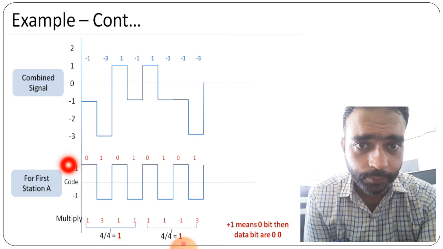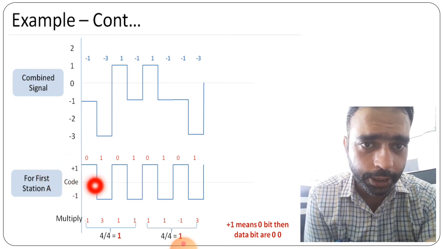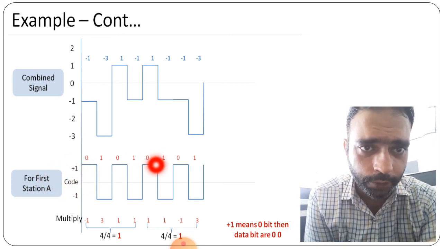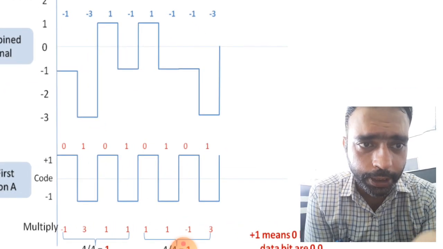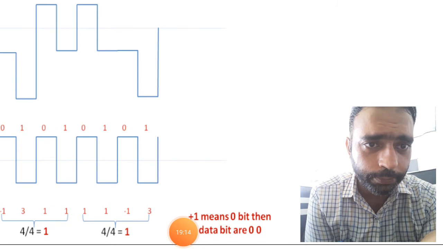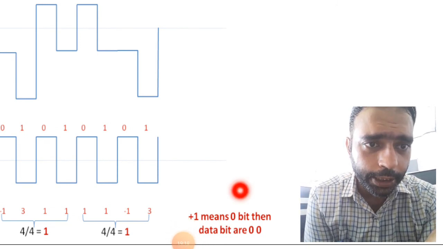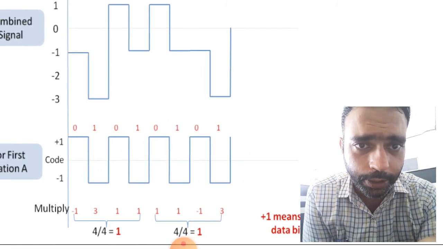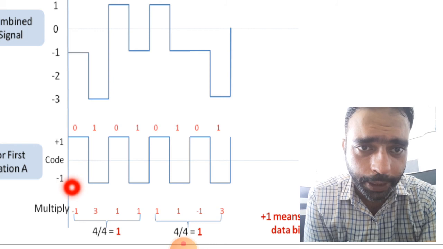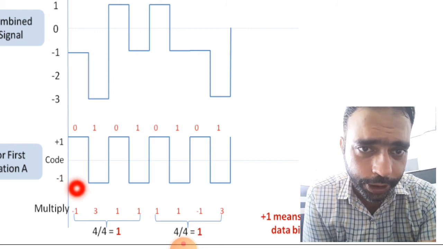Now here for the first station A, here it is given that 0 1 0 1 0 1 0 1. Now after this, when we are multiplying, here the +1 means what? The +1 means 0, and then the data bits we can take as 0 0. So +1 means 0, here it is given. So now multiplying, what we have to multiply, that we have to see here.